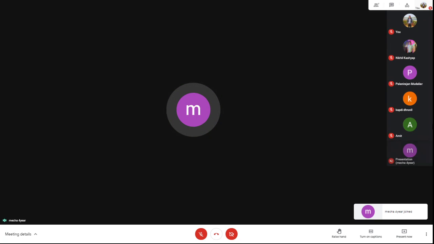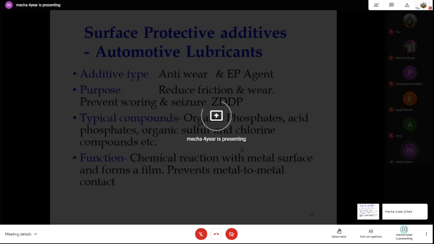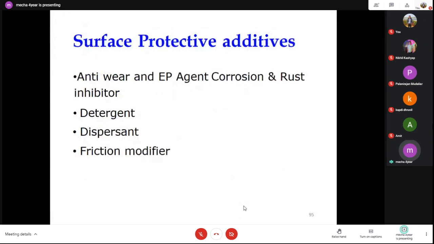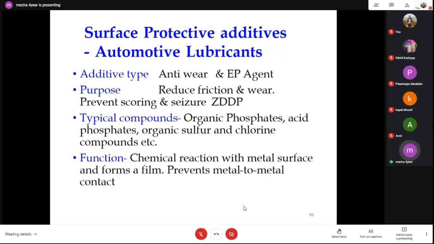So in the last class, we had discussed the roles of additives in the lubricant. Various kinds of additives are mixed in the lubricant to gain performance. They are viscosity modifiers and performance improvers. Sometimes they reduce wear, they reduce corrosion, and they are rust inhibitors. They work as a detergent, as a dispersant, and as a friction modifier. One additive that is a non-surface protective additive is very important in lubrication.